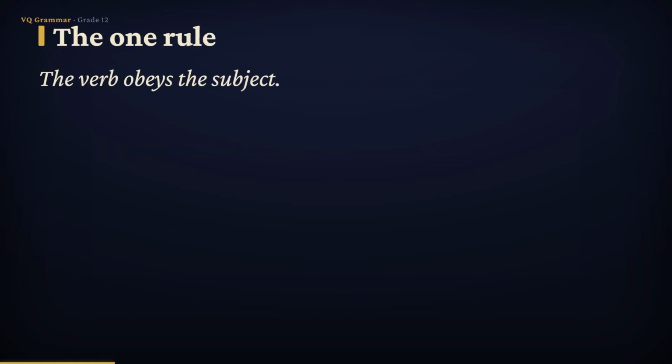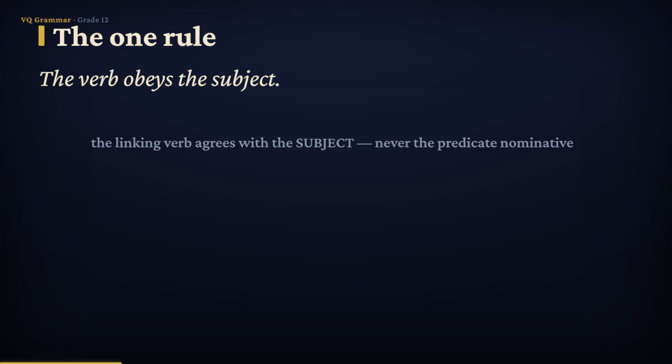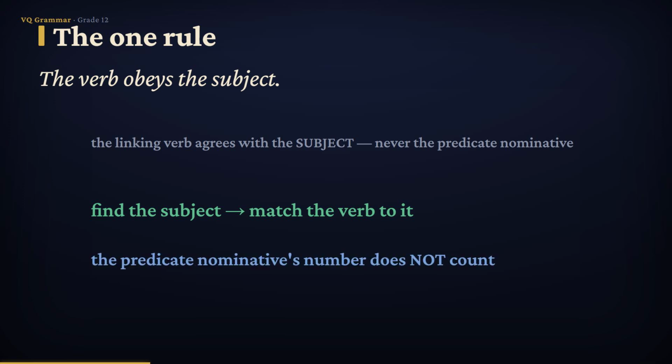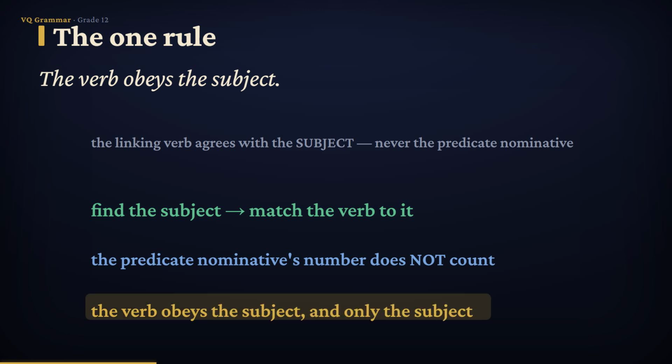Now the rule at the heart of the lesson, and it's beautifully simple. A linking verb agrees with its subject, never with the predicate nominative that follows it. So the move is always the same. Find the subject, decide whether it's singular or plural, and match the verb to that. Whatever noun sits on the other side of the verb, the predicate nominative, has no vote at all. Its number simply does not count. Say it with me. The verb obeys the subject, and only the subject.